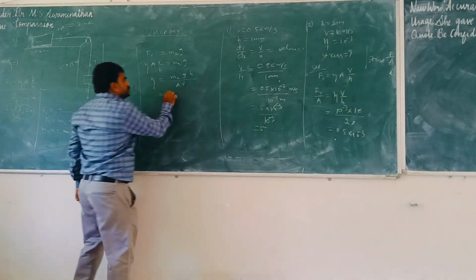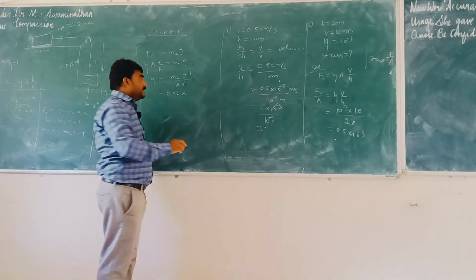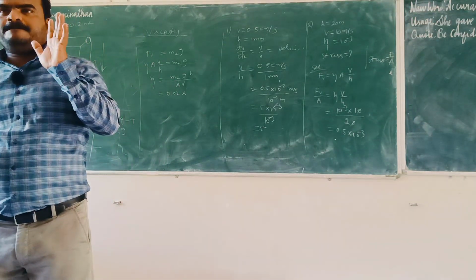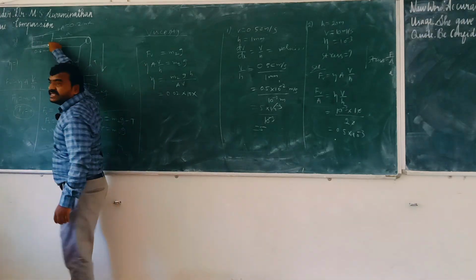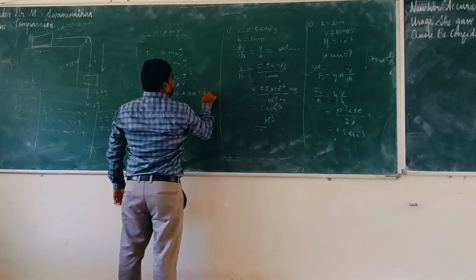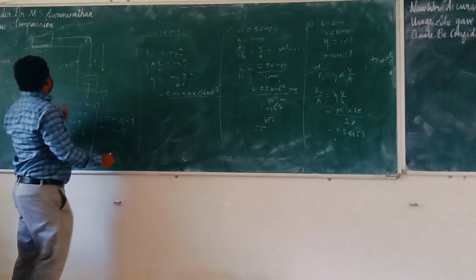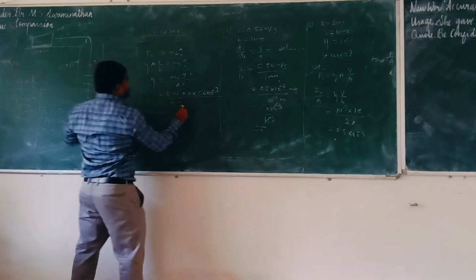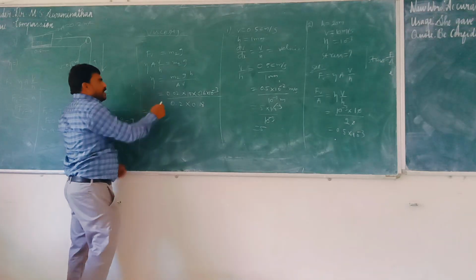What is the m2 value? 0.02. What is g value? Consider 10. If they mention 9.8 in brackets, you have to put 9.8. Right, so 10. What is h value? This is the h value, 0.6 into 10 power minus 3 meter, divided by what is a value? 0.2 meter squared. What is v? 0.18 meter per second. Convert everything.